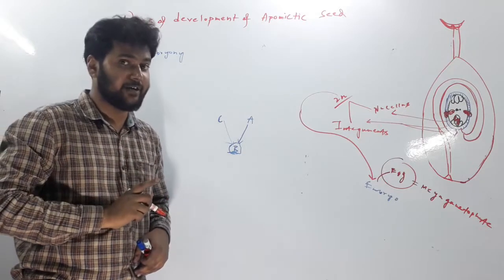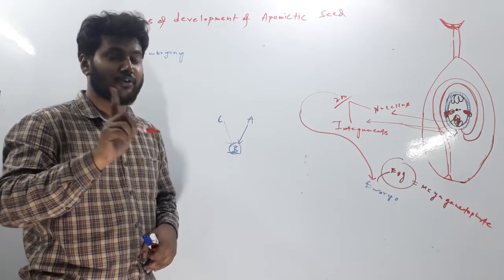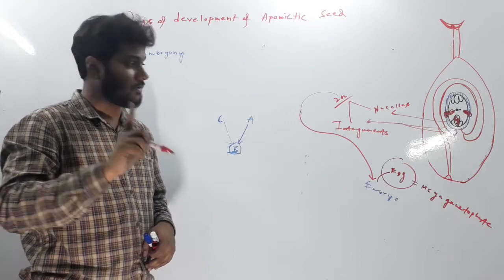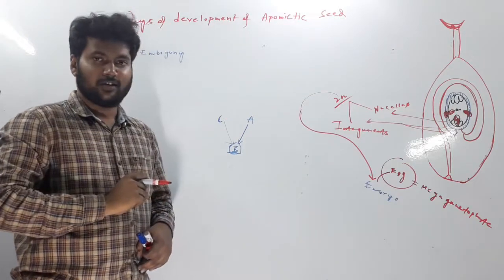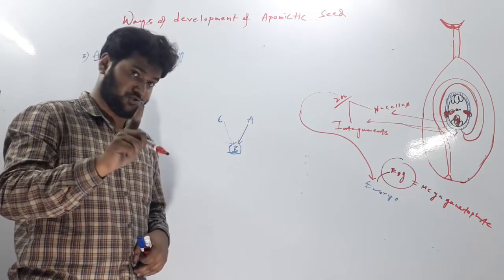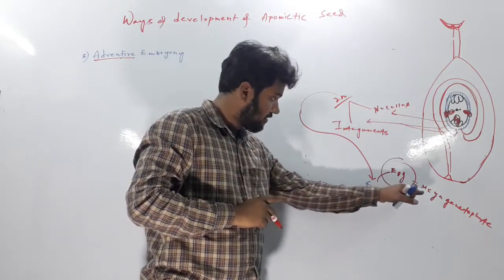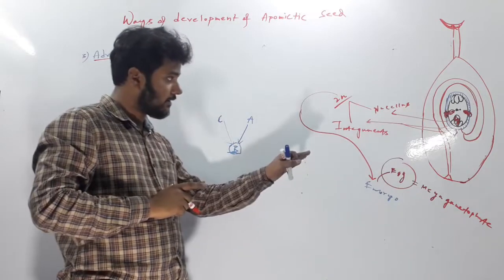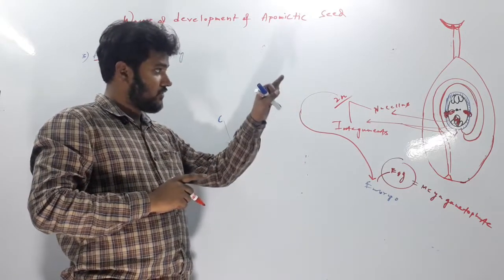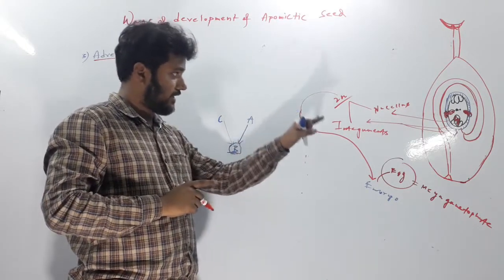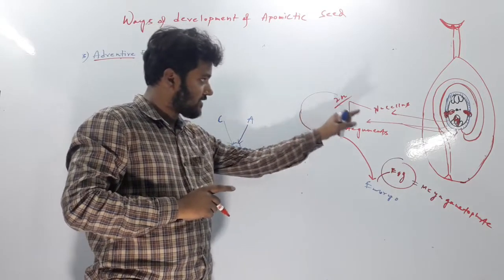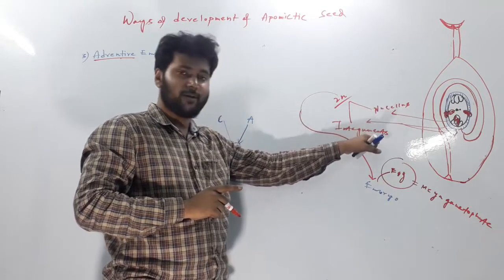Why is this adventive? Because embryo is not supposed to form from nucellus or integuments. It is supposed to be generated from mega gametophyte. But here embryo development is taking place from the cells of nucellus or integuments.